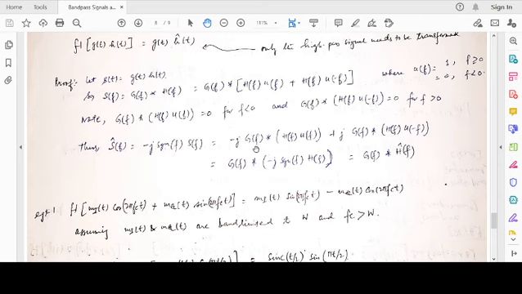You combine this together, so G(f) convolved with, this is minus j H(f) U(f) and plus j H(f) U(-f). If you combine these two together, minus j H(f) U(f), which is basically minus j signum f H(f), for f greater than 0.